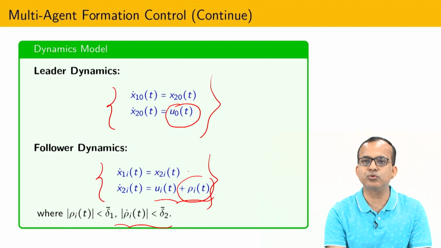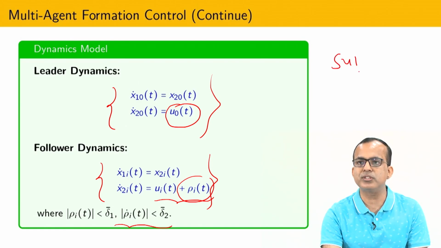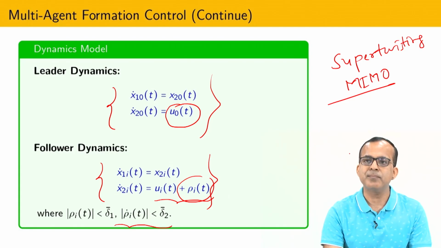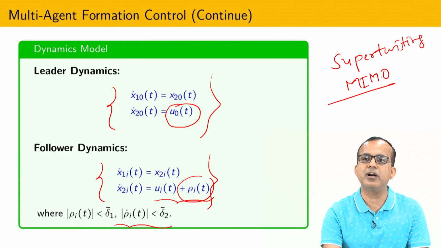In this particular formulation, it is possible to show that only this assumption is enough, but several times only relative position information is available. At that time one can design a super twisting kind of observer. The super twisting observer we are going to design can be inspired from the multi input multi output case, which was given by one of the active researchers, Edward. If you go through the Edward paper, you can see how to generalize multi input multi output super twisting.